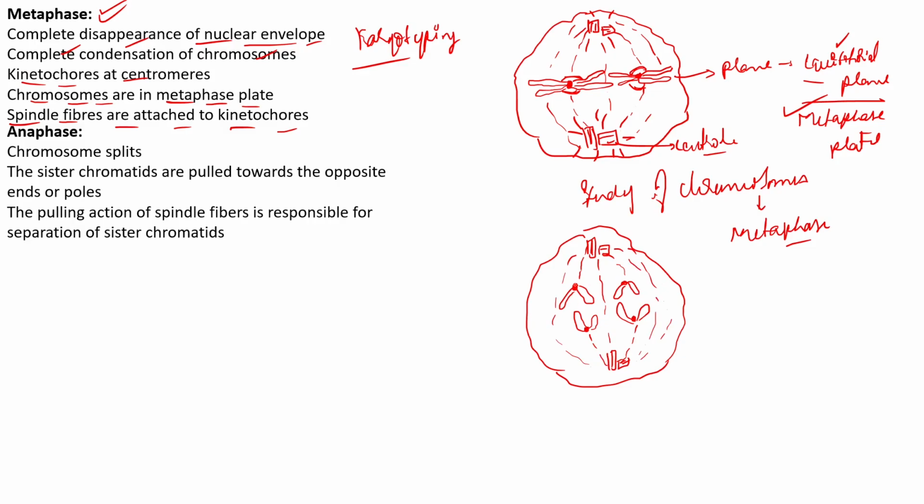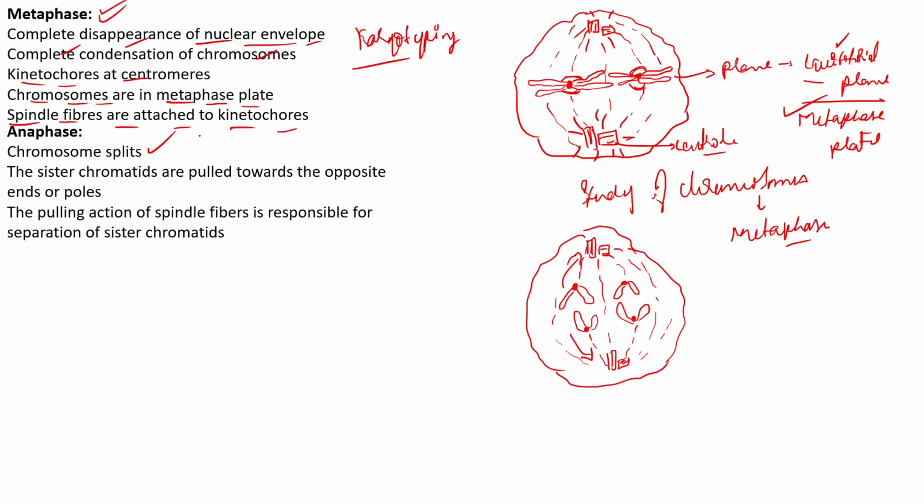Now these sister chromatids will split, and they are pulled towards the opposite ends. One part will move to this end and the other part of the chromosome is moving to the opposite end. So you can see that the chromosome actually splits.